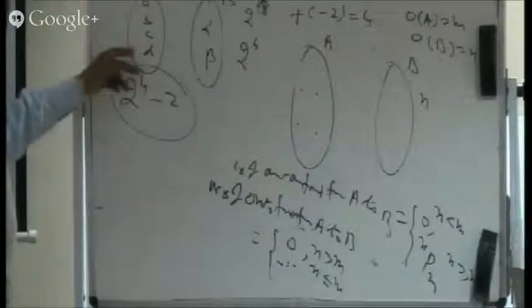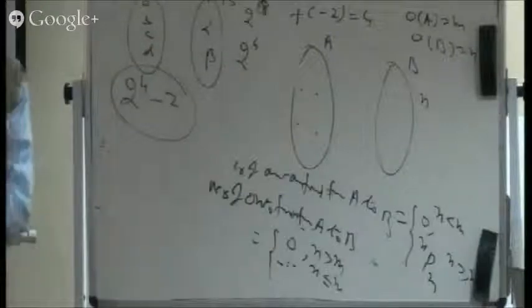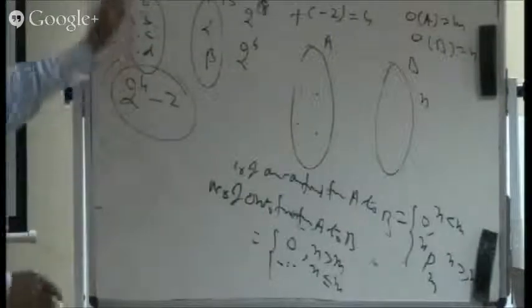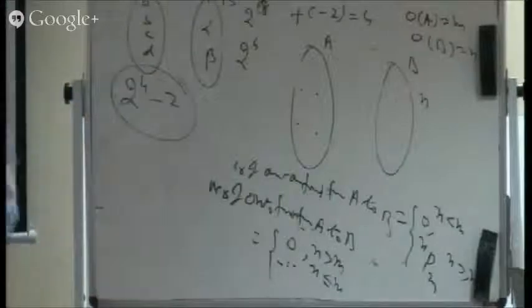Because here, if all the elements are mapped to alpha, beta is left uncovered. Or if all the elements are mapped to beta, then alpha will be left uncovered. That is the only situation where the function cannot be onto. The number of onto functions is 2 raised to the power 4 minus 2.